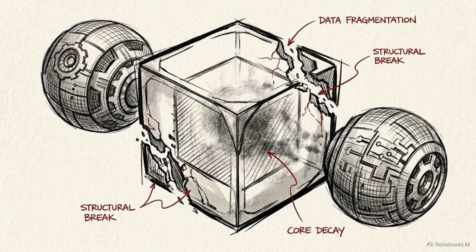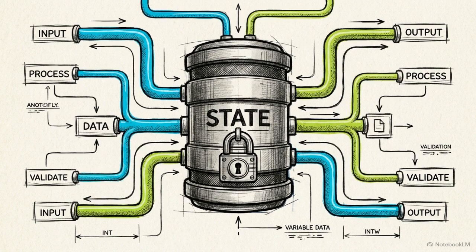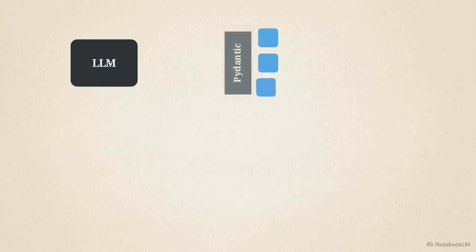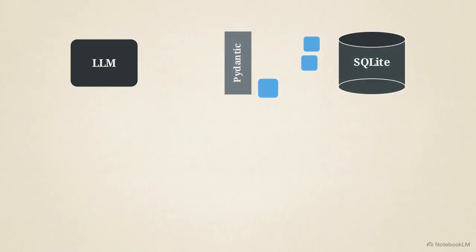Moving complex data through these steps exposes another vulnerability. Standard agent setups frequently lose track of variables across multiple handoffs. Flow state management solves this data degradation by maintaining a uniform, persistent state object throughout the application's entire lifecycle. You can use flexible, unstructured dictionaries for this state, but production environments require the safety of structured data schemas. Pydantic data schemas enforce strict data types, protecting the workflow from unexpected breakages caused by erratic LLM outputs.